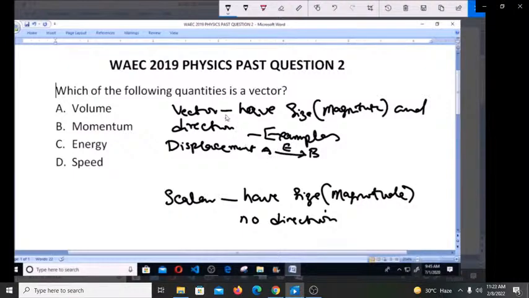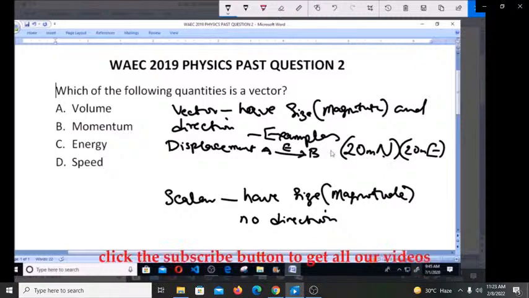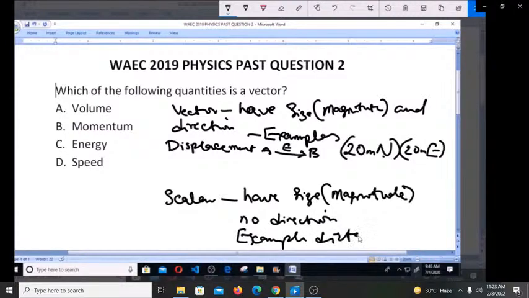So displacement is a vector quantity because you can say 20 meters north, or 20 meters east, showing the direction of the motion. But distance does not have direction, so distance is a scalar quantity. So we have displacement for vector, distance for scalar.